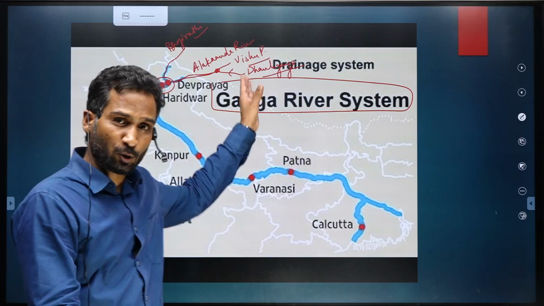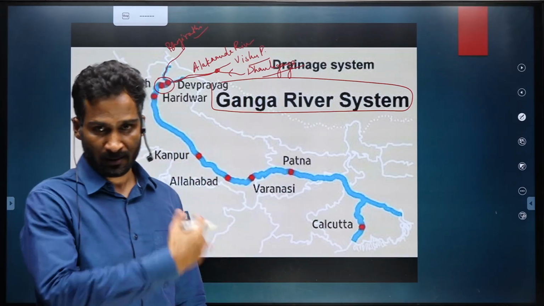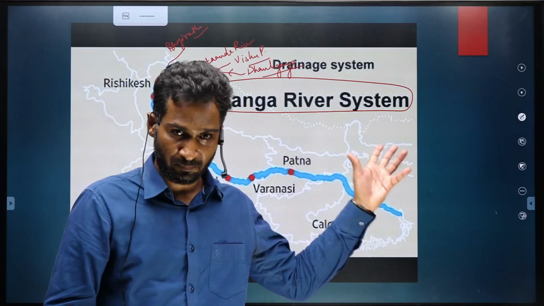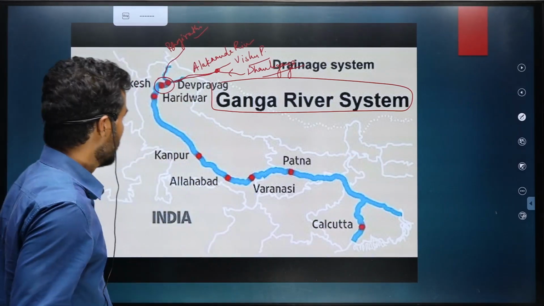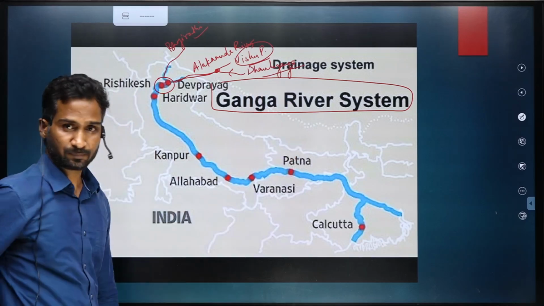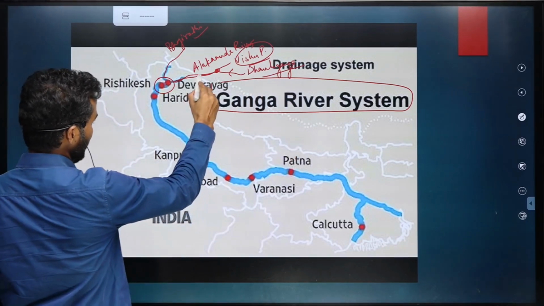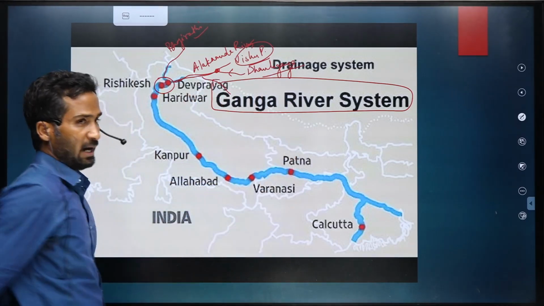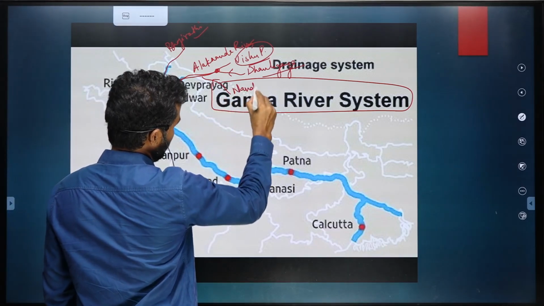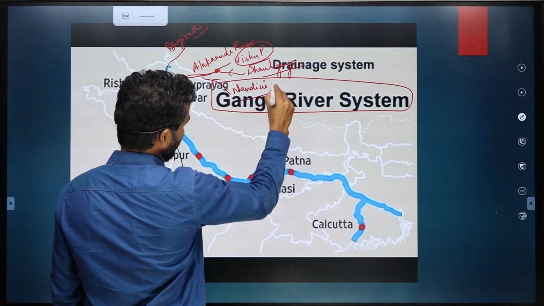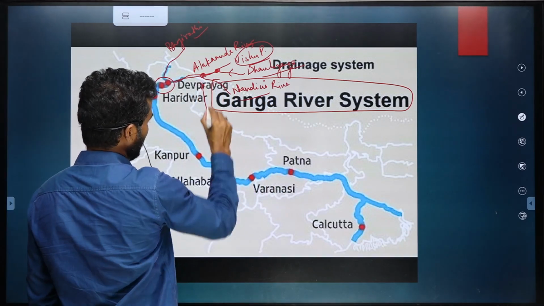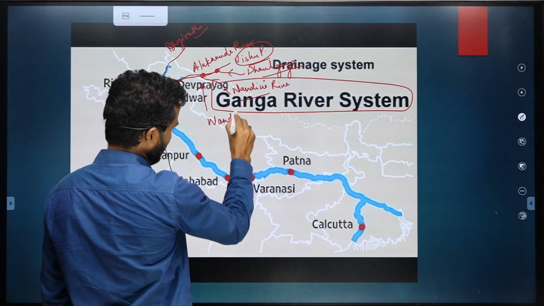So again there could be a question for arrangement among these prayags, or a match based question between these rivers and the prayags. So Alaknanda and Dhauli Ganga form Vishnu Prayag. Then another Prayag formed by Nandini river, Nand Prayag. Nandini river forms Nand Prayag.